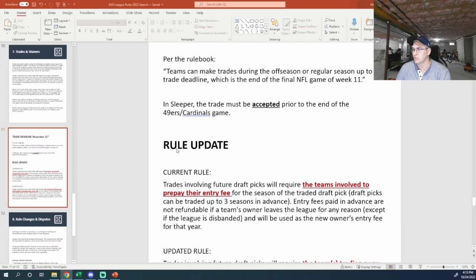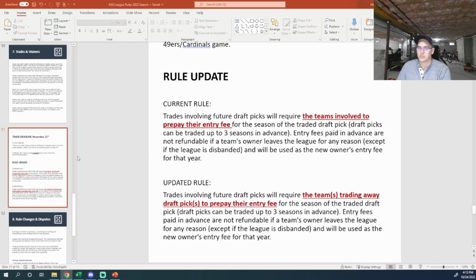I also wanted to talk about a rule update related to trades. I got some feedback in Sleeper after we passed this rule update earlier in the season that it wasn't quite worded the way that we wanted it to be. So I'm actually not going to put this one to a vote. I think it makes sense to push this one through. But if anybody wants to object to that, reach out to me over the next week or so.